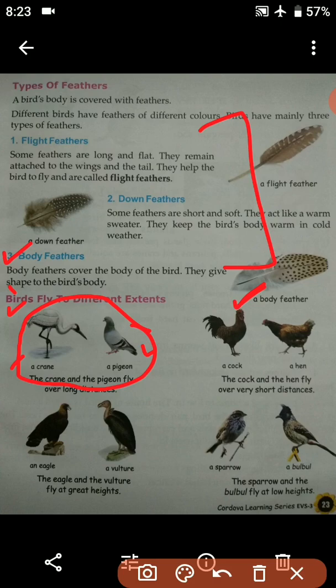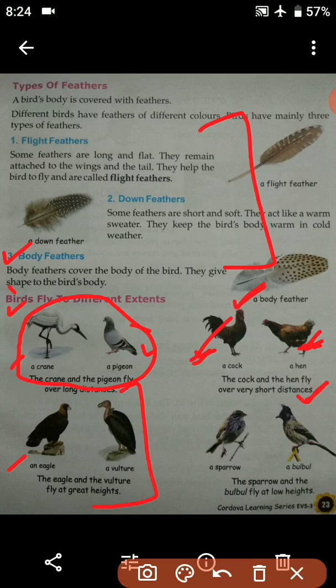So number 2, that means the next one, is a cock and a hen. So students, the cock and the hen fly over very short distances. So we all know that the cock or the hen, they fly only over a short distance. And we come across birds like the cock and hen in our home also, and we know that they fly only a very short distance. Okay. Next is an eagle and a vulture. So students, the eagle and the vulture fly at great heights. So I hope you have seen an eagle or a vulture flying up in the sky. These kind of birds, they fly to a great height. That means they go up and up.